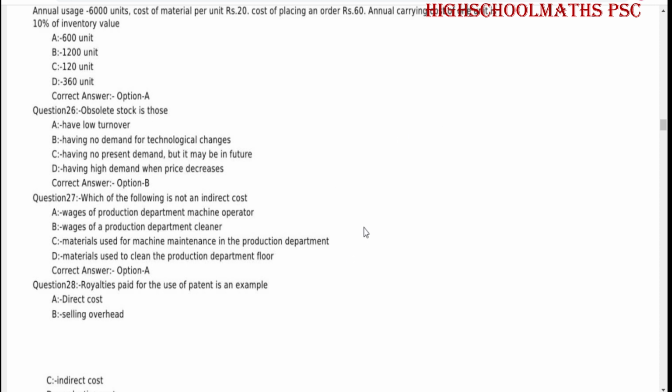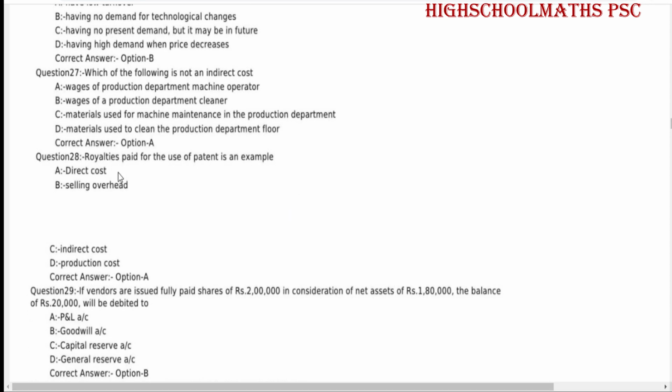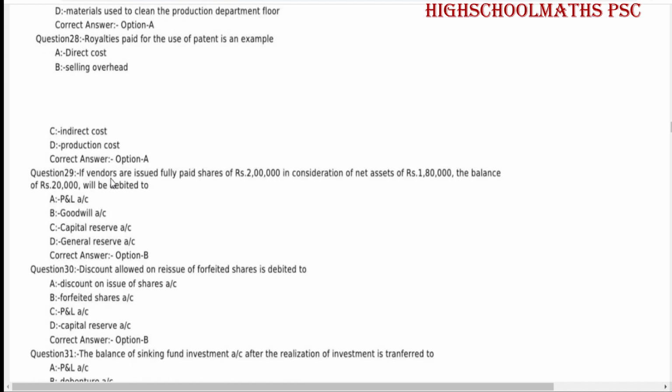Wages of production department machine operator. Question number 28. Royalties paid for the use of patent is an example of direct cost.